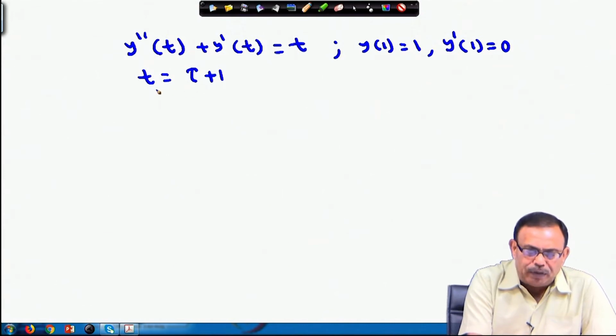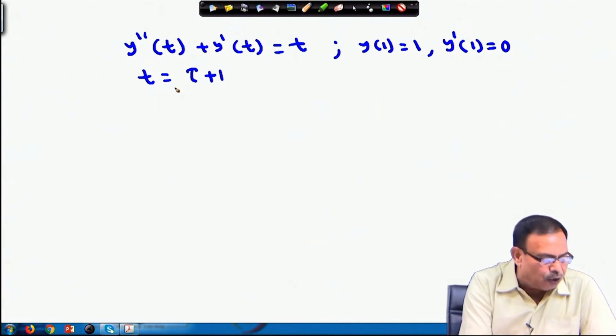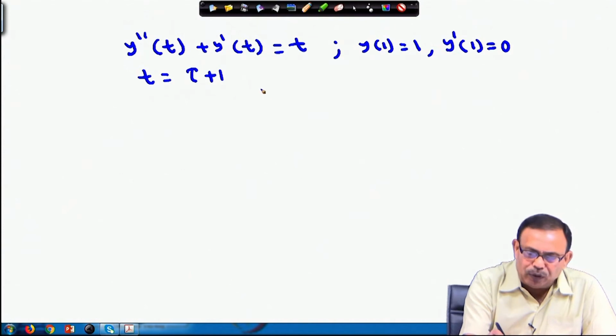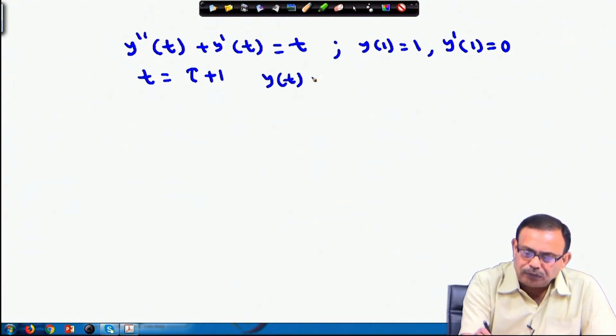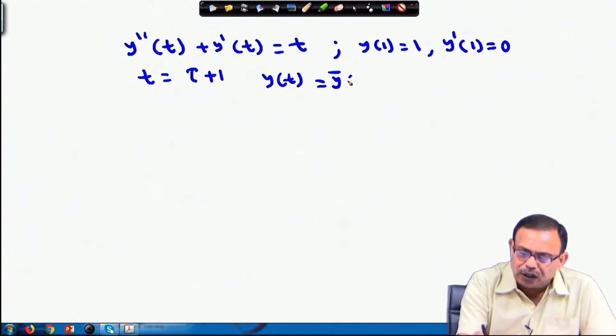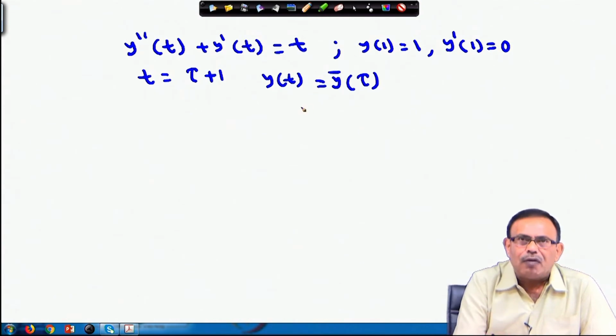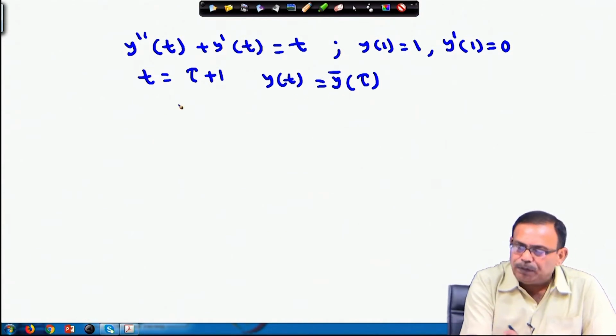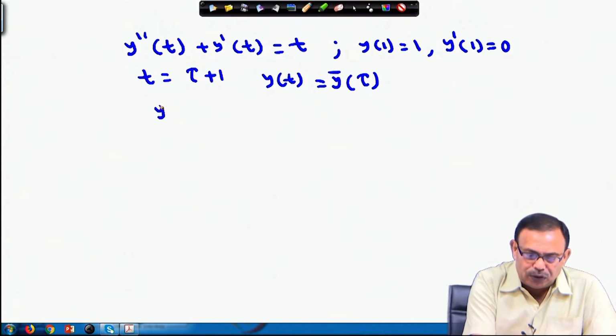So, whenever I am taking t equals tau plus 1 and y t equals a new function y bar tau, because y now will be a function of tau, I am mentioning it as y bar. So, y t equals y bar tau, if I put that, then what will be y bar 0?